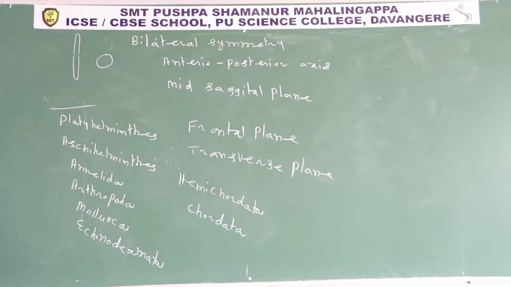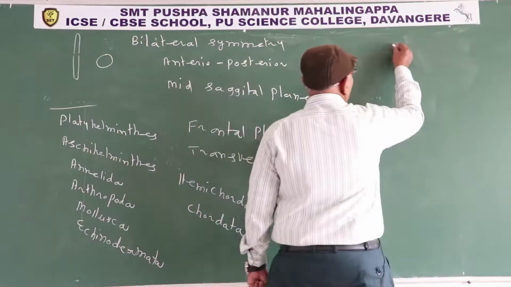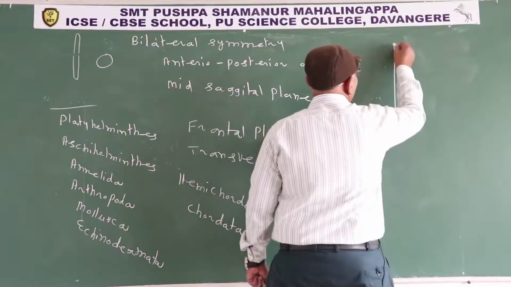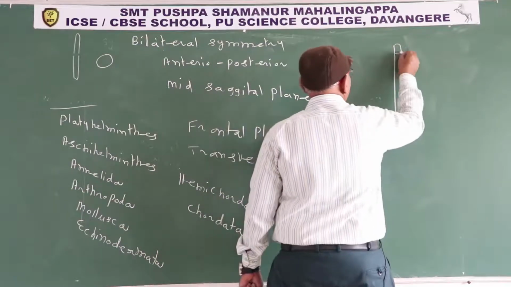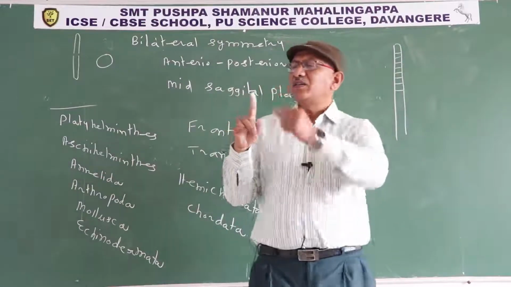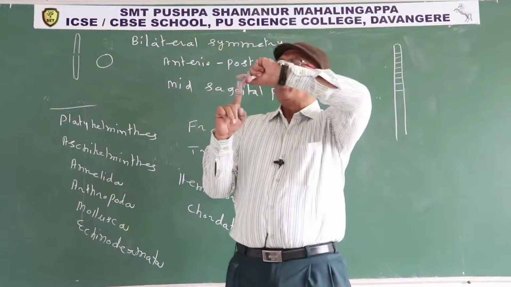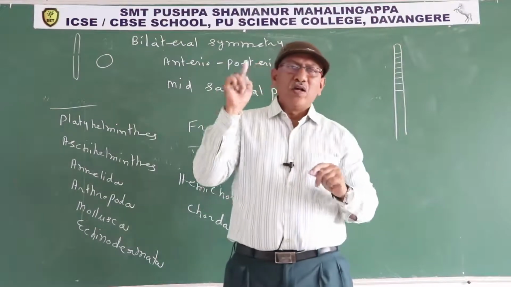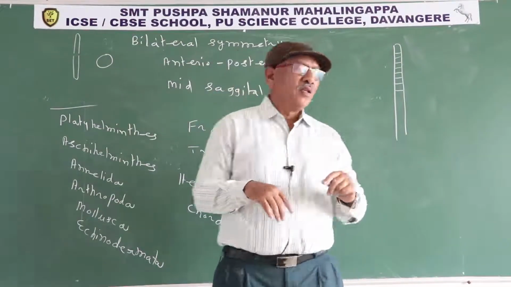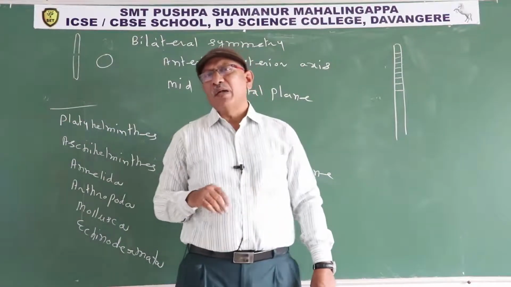Next one, Annelida. Annulus means rings, eidos means form. The body is in the form of several ring-like structures. One is a ring-like structure, another is a ring-like structure. These ring-like structures are known as metameres or segments.